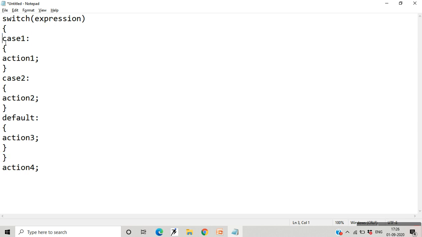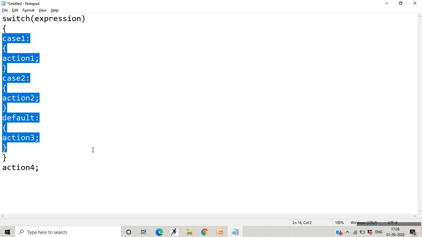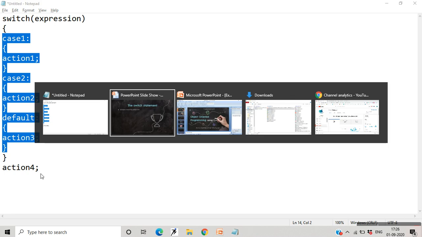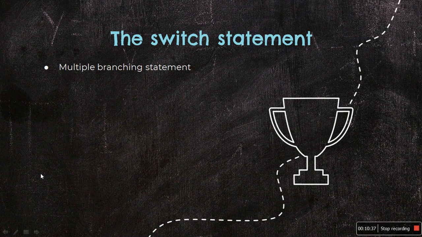This is for case 1, this is for case 2, and this is for the default case. And this is the scope of the switch statement. So this entire thing comes under the switch statement. Action 4 is outside the switch case statement, so it will be evaluated no matter what the case is. So this was about the switch case statement, where you have multiple branching depending on the result of the expression, and accordingly you evaluate that particular case.